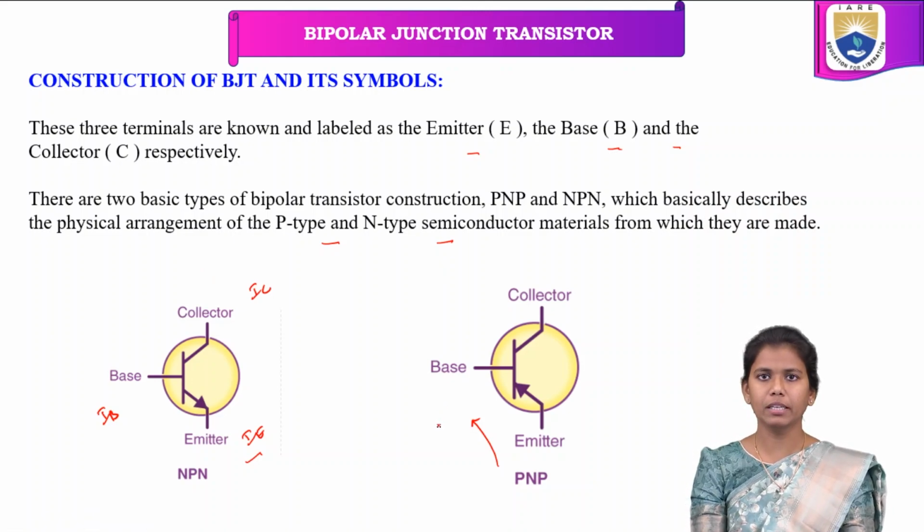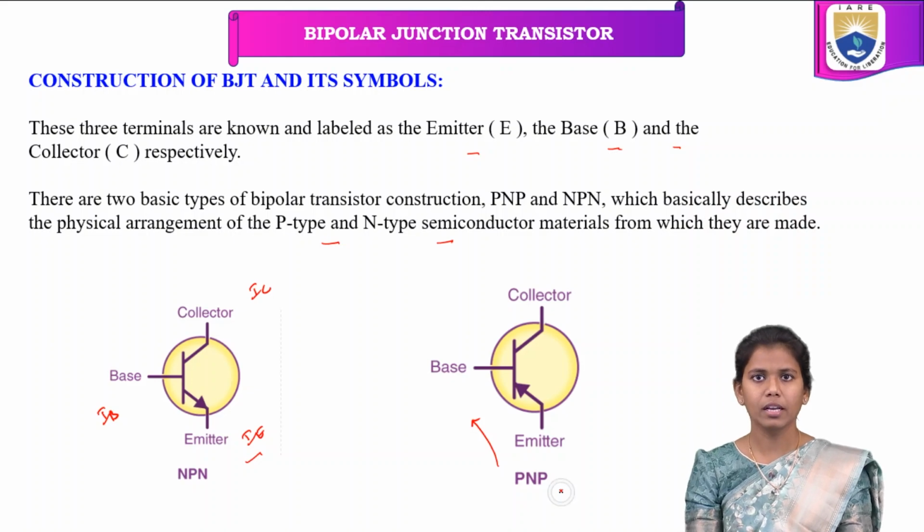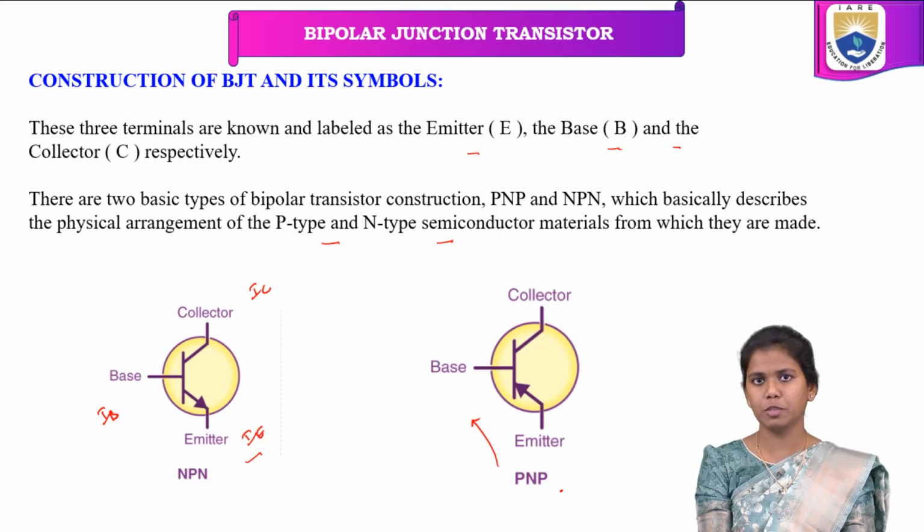So this one is a P-type semiconductor and this is the N-type semiconductor. That means the interaction between electrons and holes differs with respect to NPN and PNP transistors.